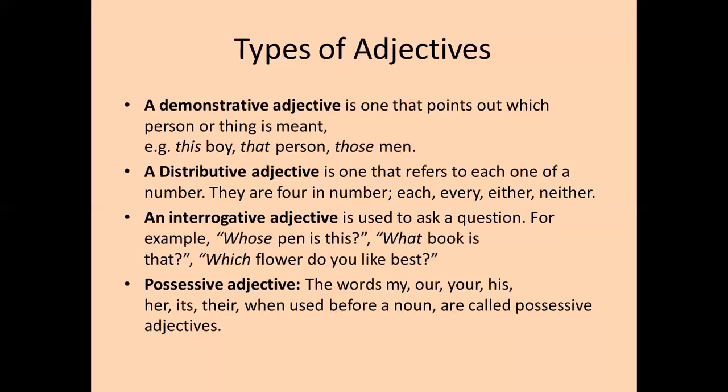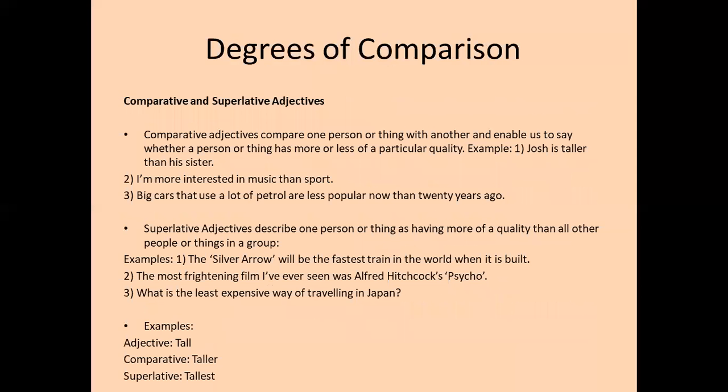An interrogative adjective is used to ask a question. For example, whose pen is this? What book is that? Which flower do you like best? Possessive adjective: the words my, our, your, his, her, its, their, when used before a noun are called possessive adjectives. Again, all of this you must have studied under the grammatical category of determiners.